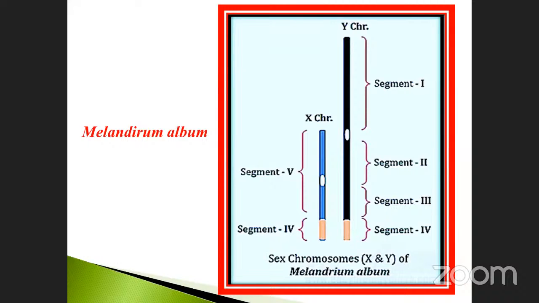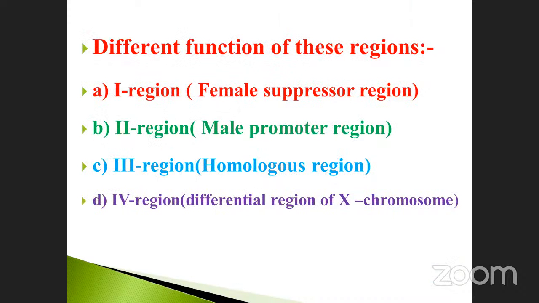Melandrium album, who discovered it? Mr. R.P. Roy. Don't forget. Here you must note it down: the Y chromosome has 4 regions, Y is the long one, X has 2 regions. Now the different functions of these regions. What are the different functions? X has regions and Y has regions.